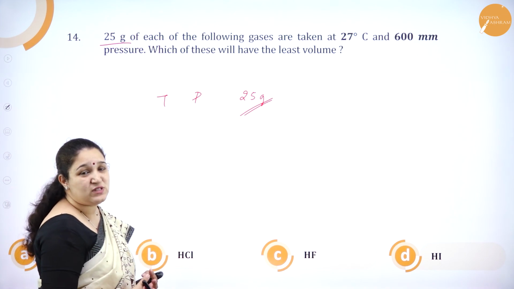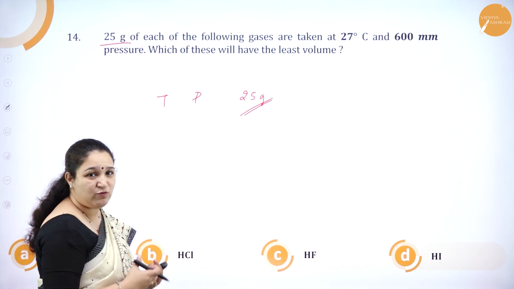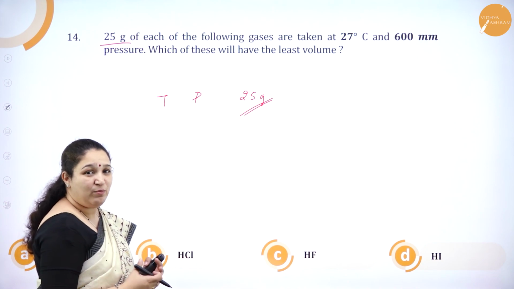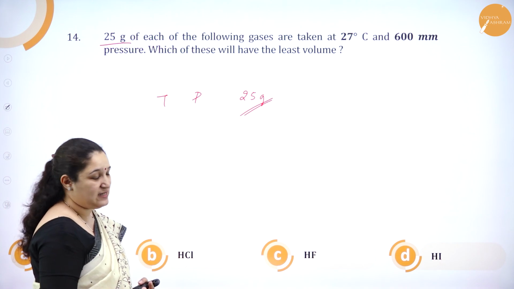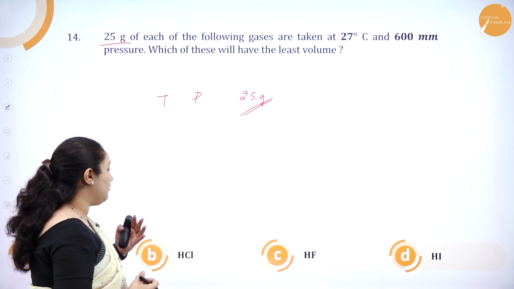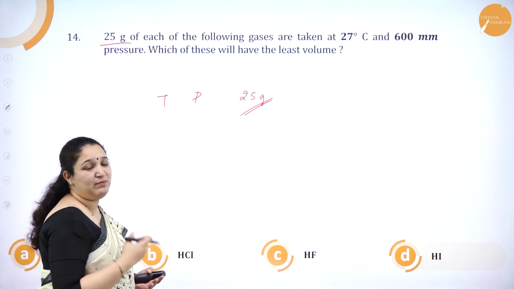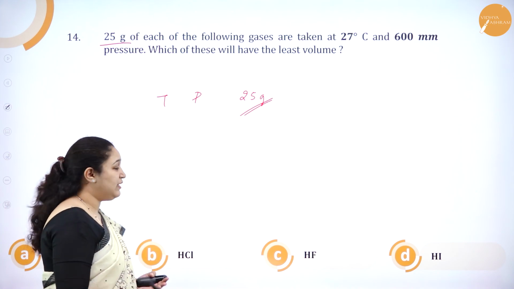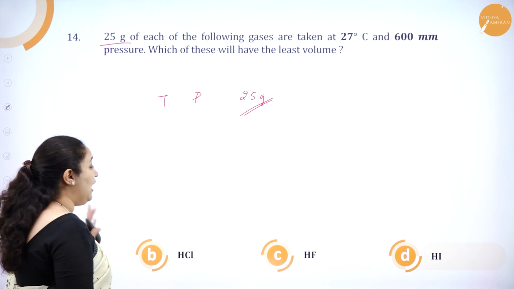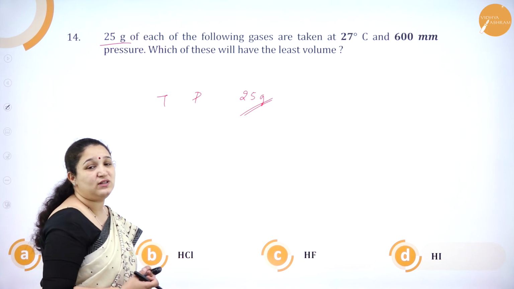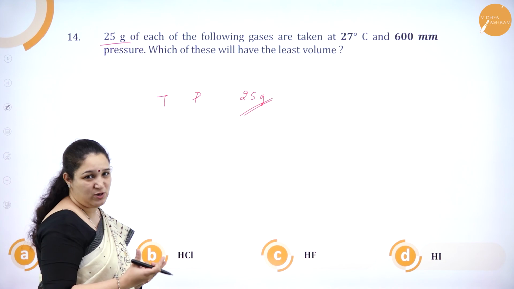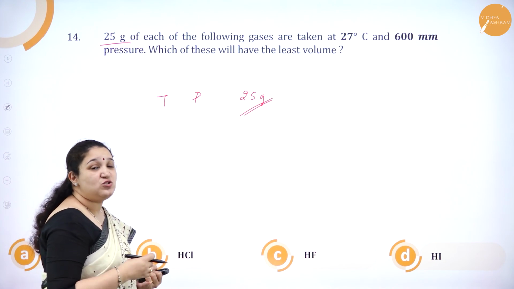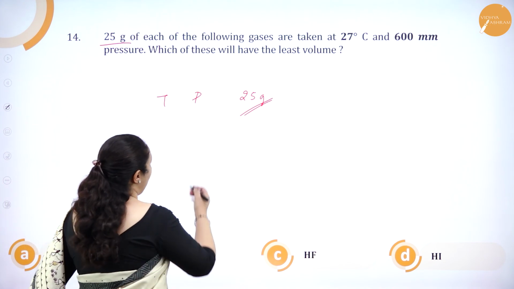First, we have to see which has got the least number of moles. When the number of moles of the gas is less, obviously the volume also will be less. For calculation of number of moles, you get mass by molecular mass. Here it is all hydrogen halides. Among them, which has got the highest molecular mass? Hydrogen iodide, because of iodine.